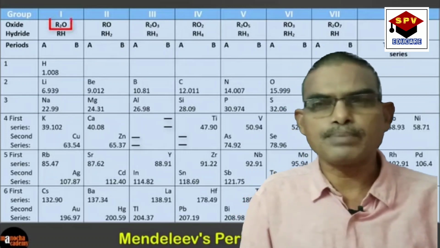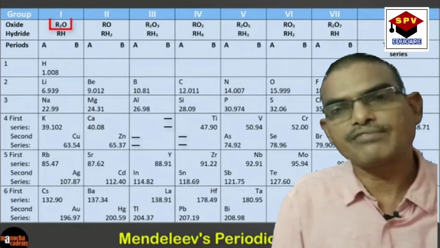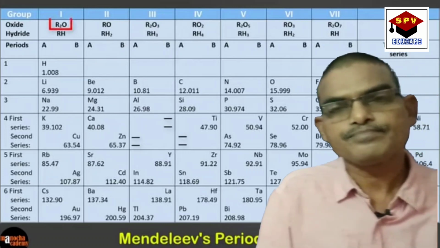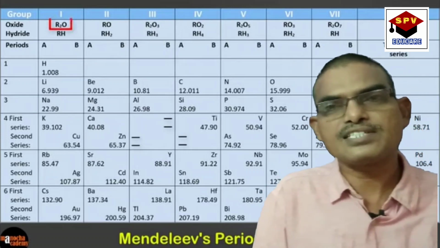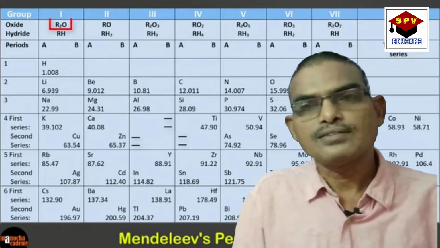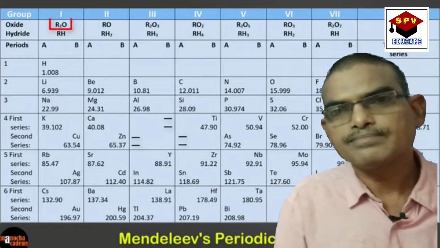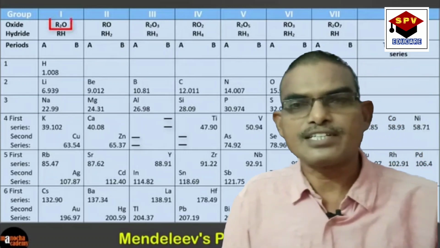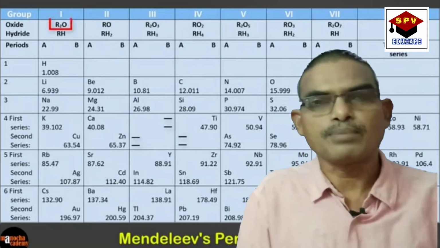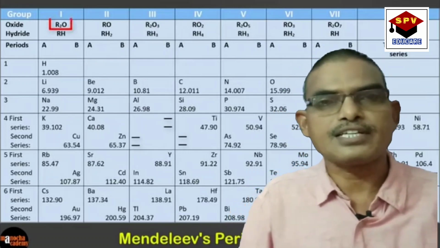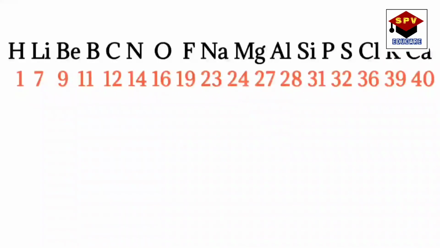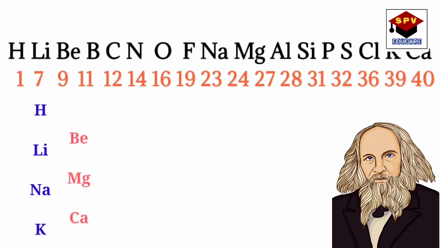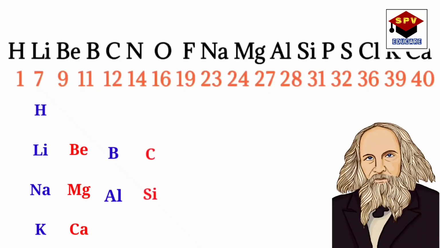Mendeleev gave us the simplest and most efficient method of grouping of elements. Let us see what he did. At the time of Mendeleev, 63 elements were known. He took 63 cards. On each card, he wrote the name of the element, the atomic weight of the element, along with its properties. Like this, he prepared the data of all the 63 elements. Then he arranged them in the increasing order of their atomic weights. Finally, he brought one below the other those having similar properties. Thus, the table was formed.